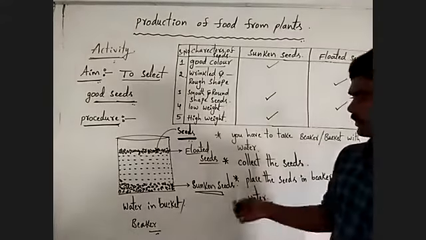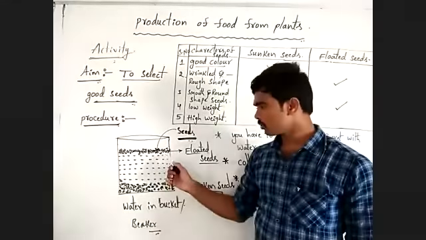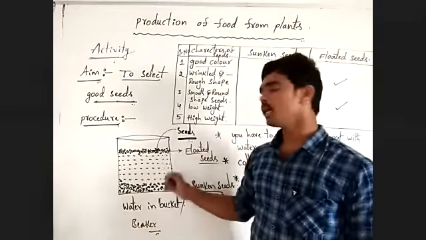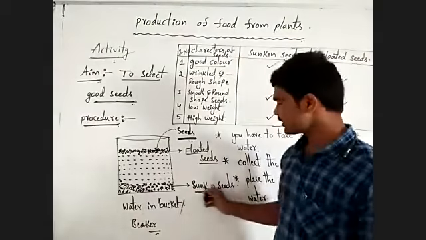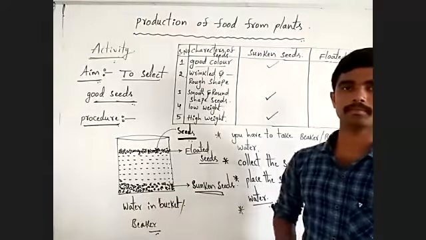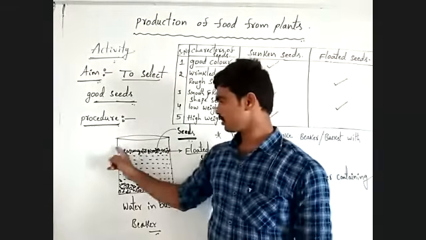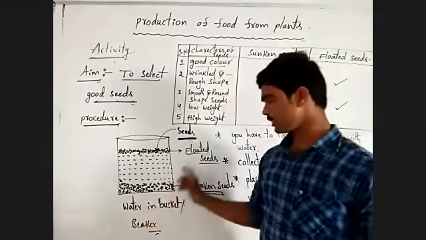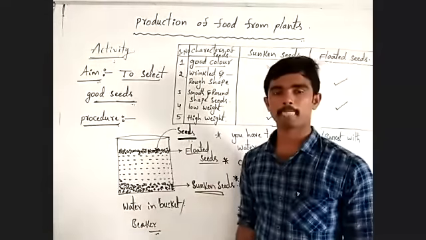Next, you have to collect the floated seeds and sunken seeds separately.